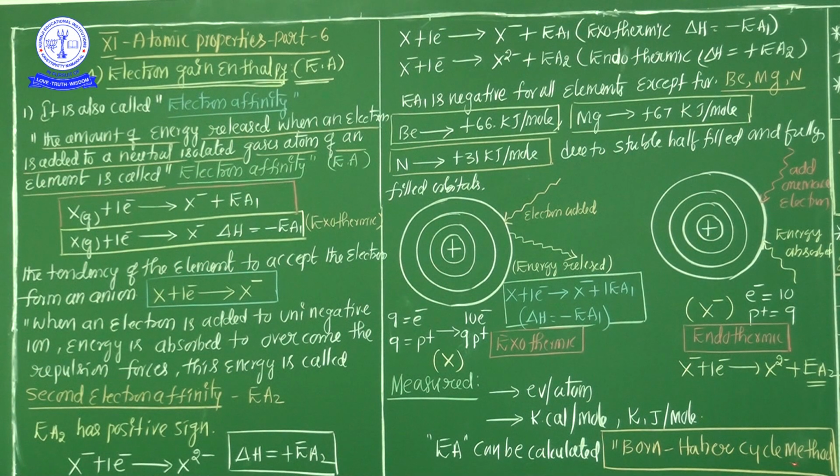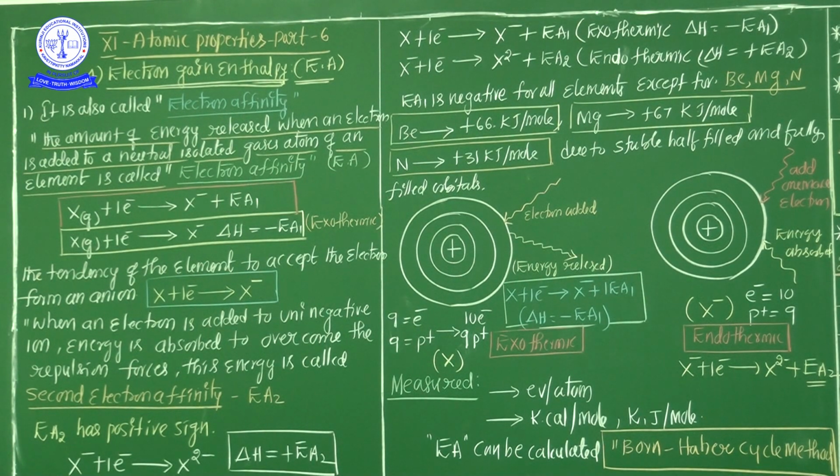Electron affinity is calculated by the Born-Haber cycle method. Next, see here. For noble gases, which have the most stable ns2 np6 octet configuration, their electron affinity values are practically zero.